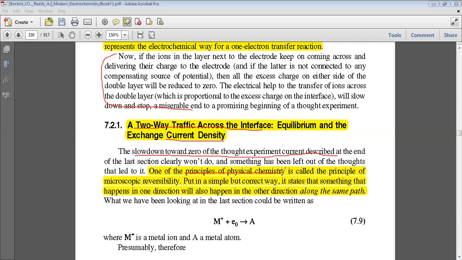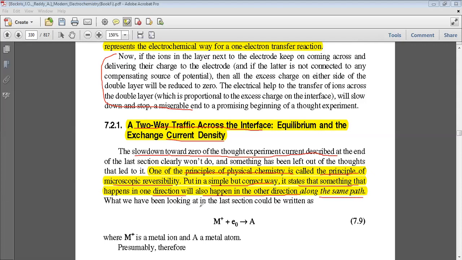One of the principles of physical chemistry is called the principle of microscopic reversibility. It can be put in a simple but correct way: something that happens in one direction will also happen in the other direction along the same path.